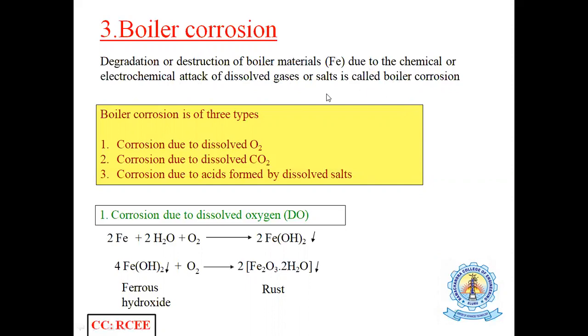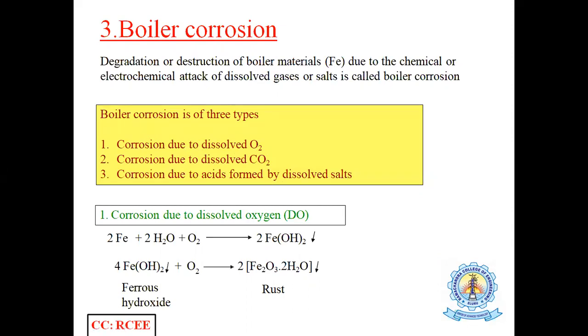That means if the water which is converted to steam contains this type of dissolved gases or salts, it may cause boiler corrosion, which causes metal destruction of the boiler. Boiler corrosion is of three types: corrosion due to dissolved gas, which is the first one, corrosion due to dissolved carbon dioxide, and corrosion due to acid formed by dissolved salts.